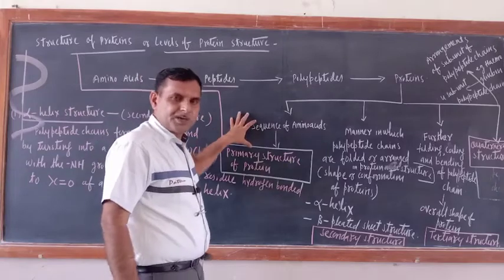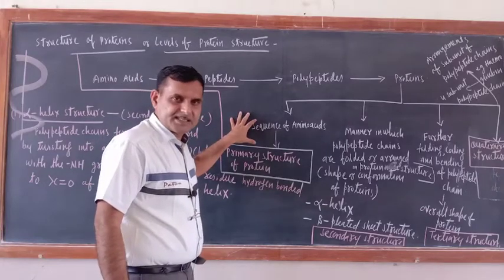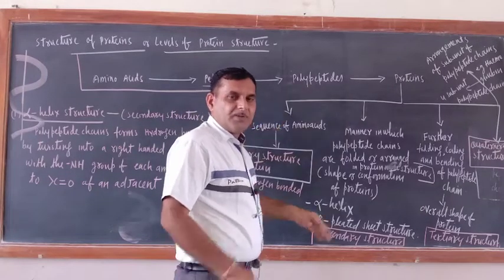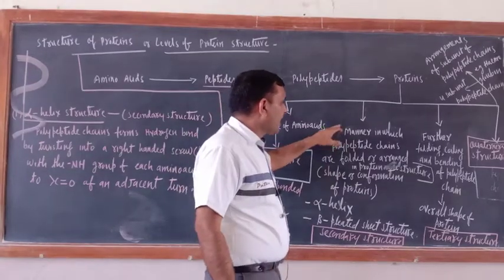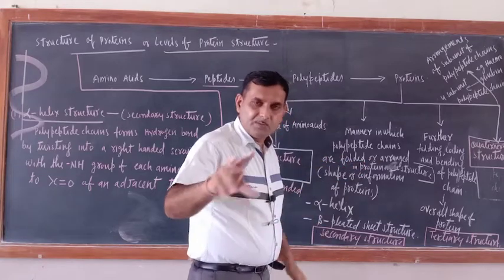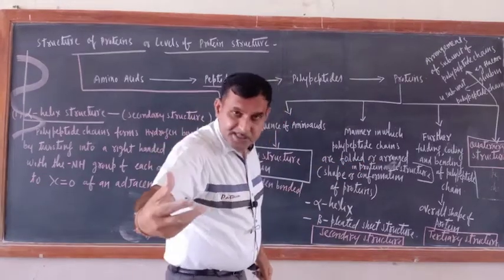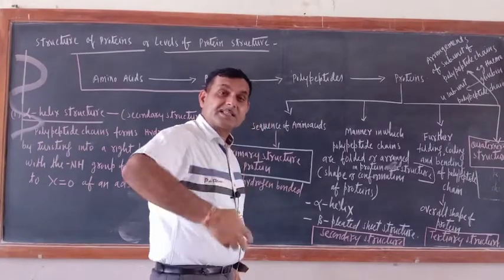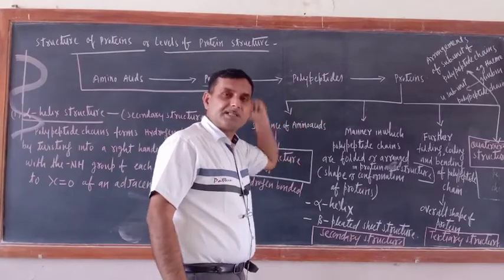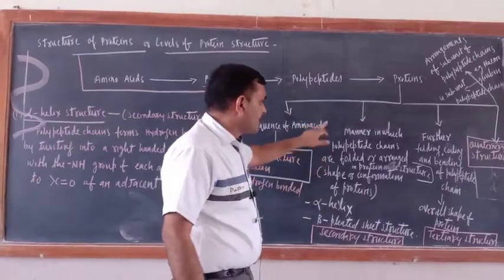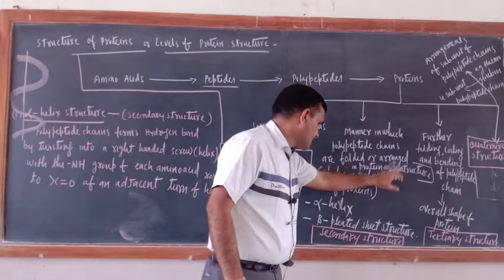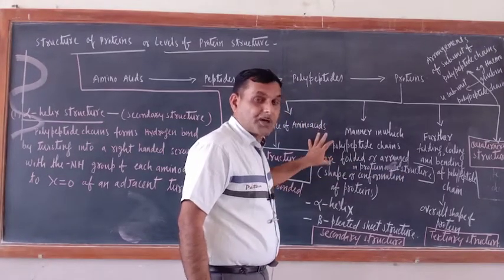So the first thing in protein structure is the sequence of amino acids. The second thing is that polypeptides are there. So the manner in which polypeptide chains are folded or arranged in the protein structure should also be present.